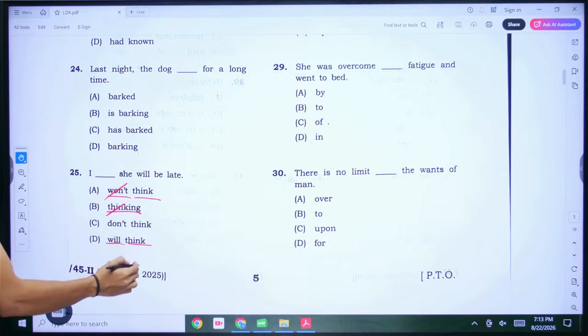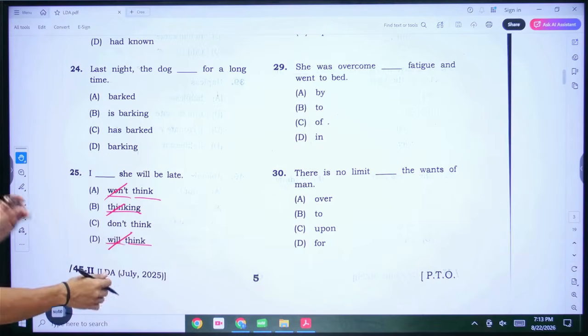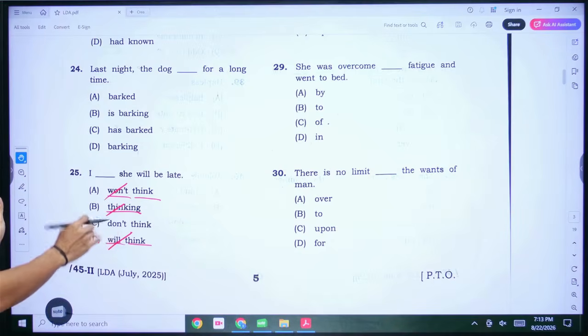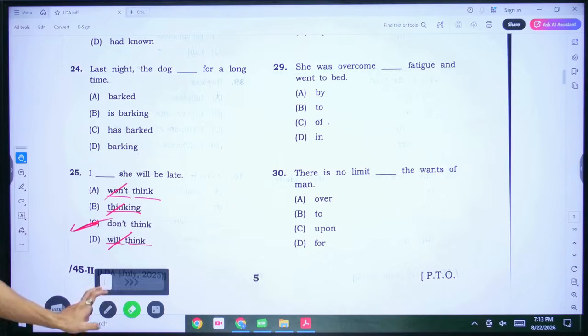I will think she will be late. This does not make sense. You do not talk about the future this way. This is a very specific scenario where you would use this, but we don't want to get into such specific scenarios since we have an option that gives us a good general scenario where we can use this sentence, and that is, I don't think she will be late. That is the one that makes the most sense here. All right, so C is your correct answer here. C is your friend in this particular scenario.